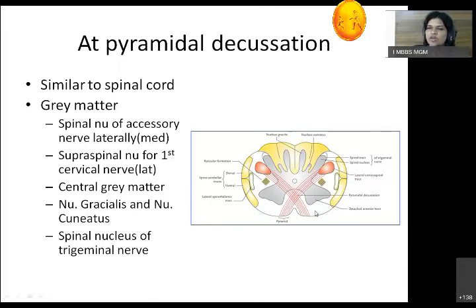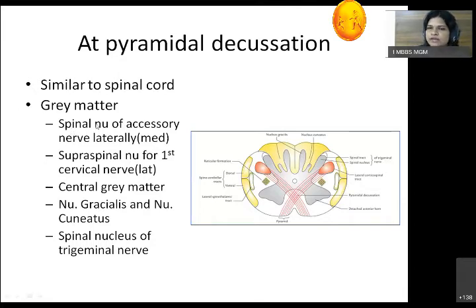The structure is almost similar to the spinal cord, and the tracts passing through the spinal cord also continue through this medulla because they are going upward towards the thalamus, the sensory tracts. That's why this is almost similar. What is the different part separating the spinal cord from the medulla? Only that part we will see here. So what is the gray matter?